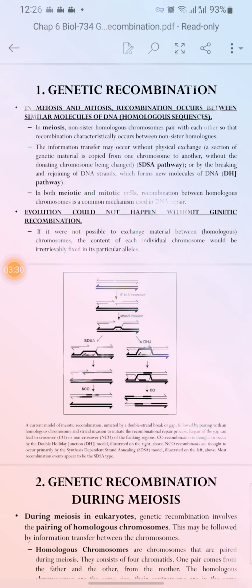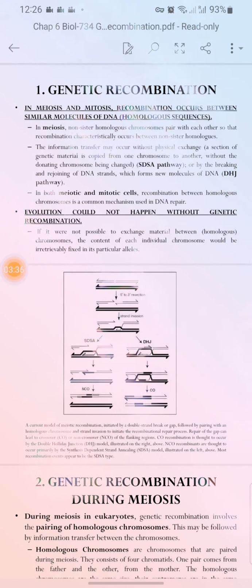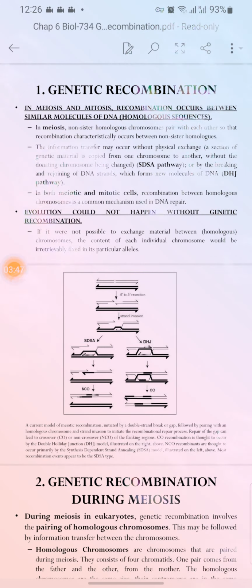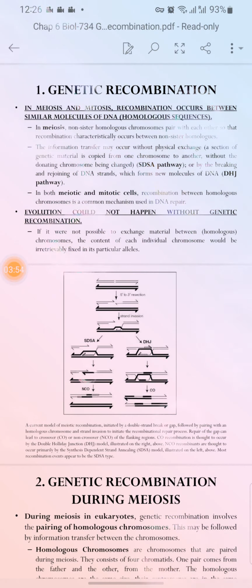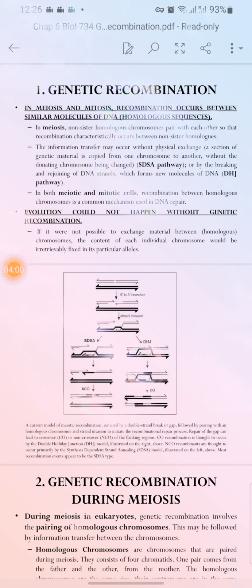So physically it is not exchanged like we can see it, but we can study it genetically, or by the breaking and rejoining of DNA strands, which forms new molecules of DNA. So the new copies of the DNA are formed, different from the parents.